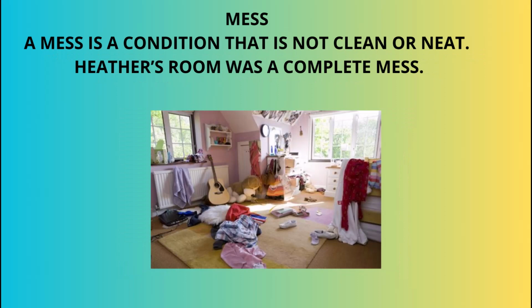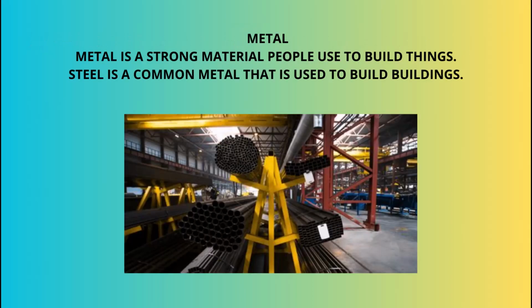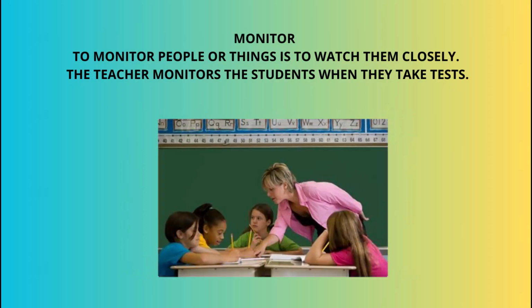Mess. A mess is a condition that is not clean or neat. Heather's room was a complete mess. Metal. Metal is a strong material people use to build things. Steel is a common metal that is used to build buildings. Monitor. To monitor people or things is to watch them closely. The teacher monitors the students when they take tests.